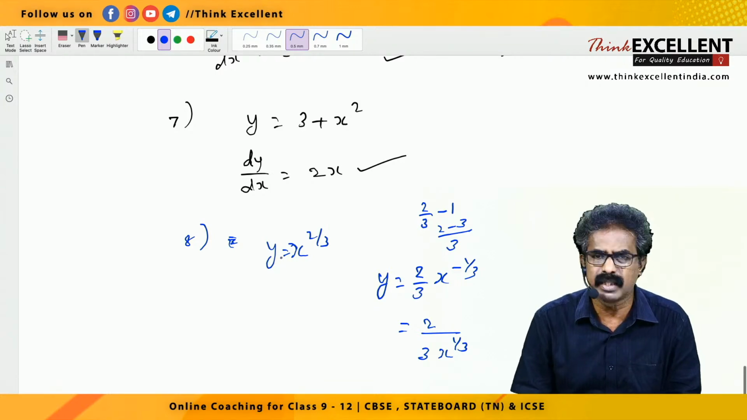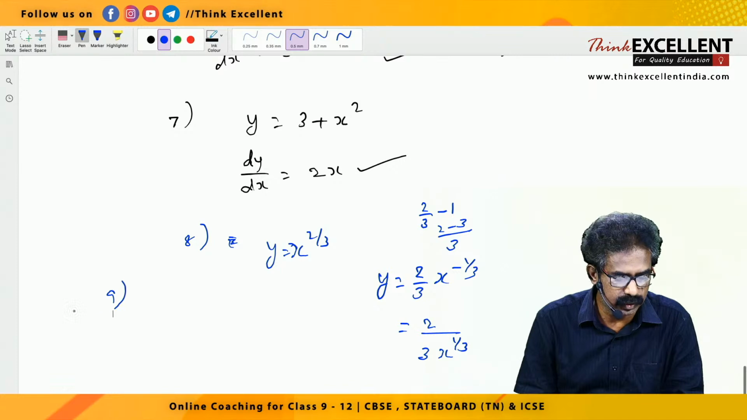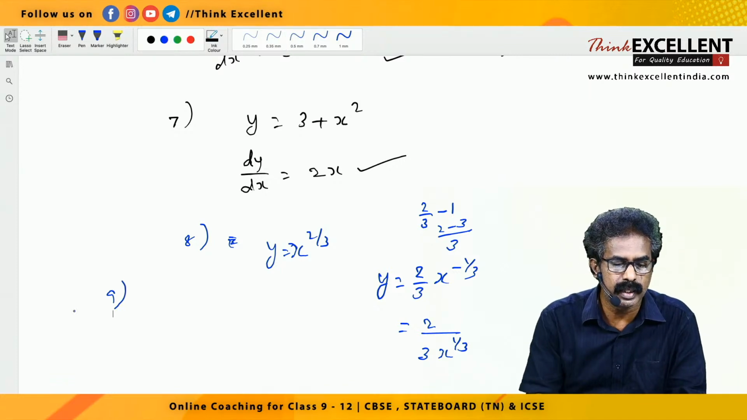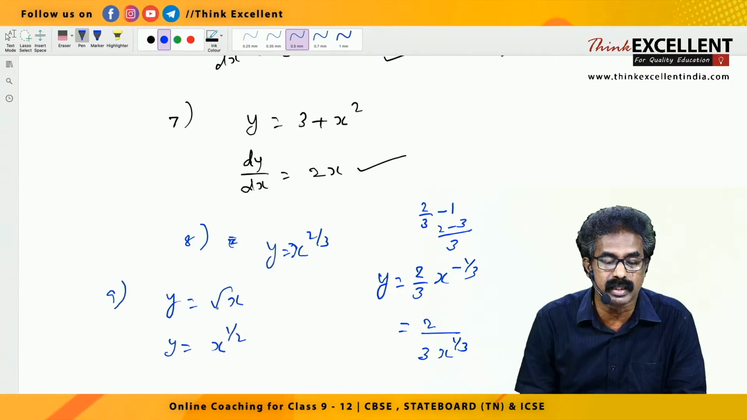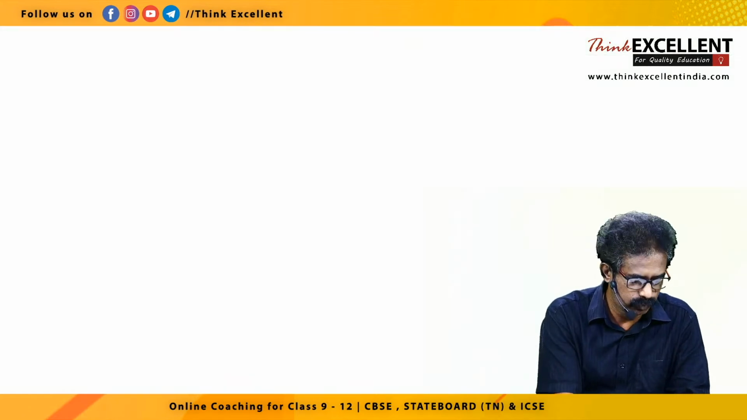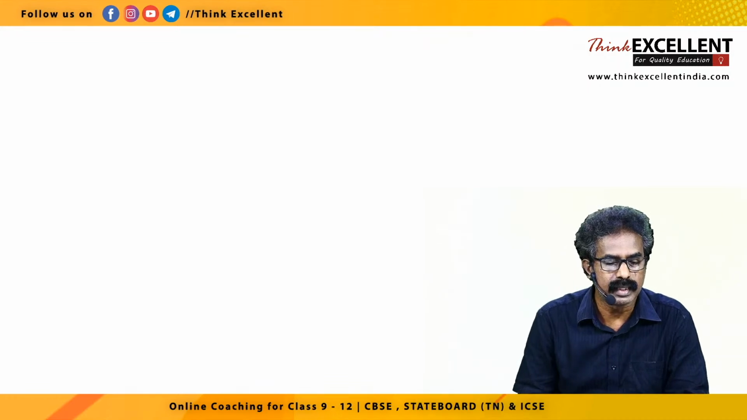So same method only. y equal to x raised to n, right? n into x raised to n minus 1. While subtracting, do it carefully. Look, another question. Now I think you can try this. y equal to root x. Rewrite: y equal to root x means x raised to half, right? y equal to x raised to half. So try to differentiate this one. Same method. x raised to n only, no?